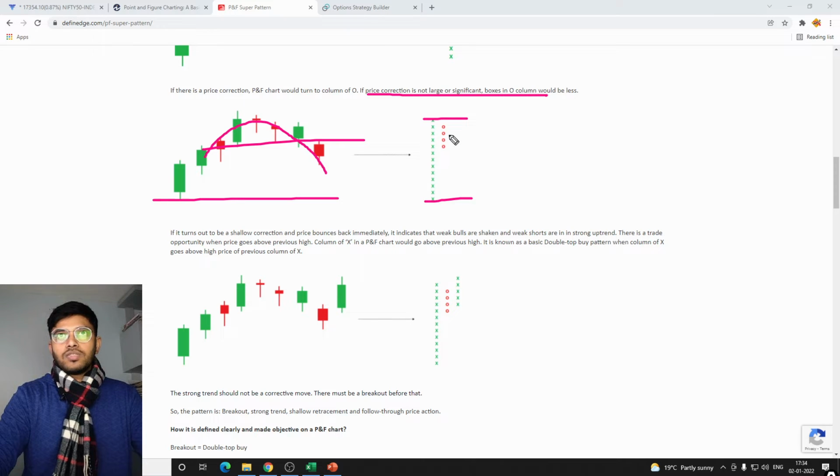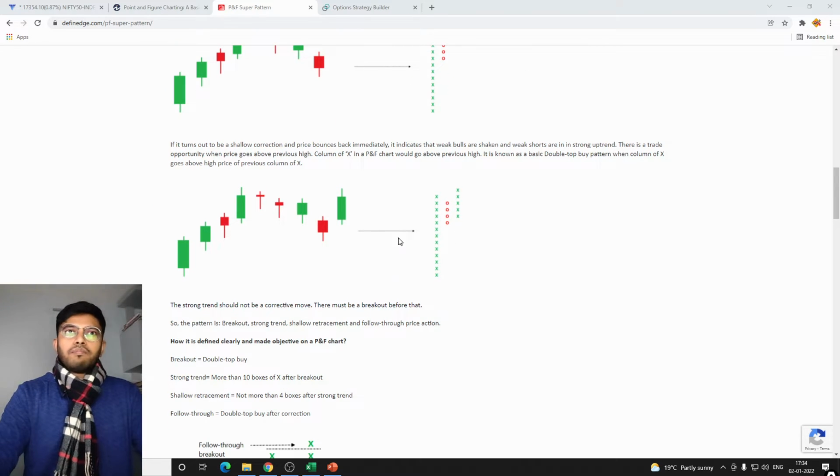Again, if the price starts to increase, there will be a couple of X's and it will just break on the upper side. So if there are O's going down all the way over here, and it crosses this level, then only will we see a formation of O's below this range.